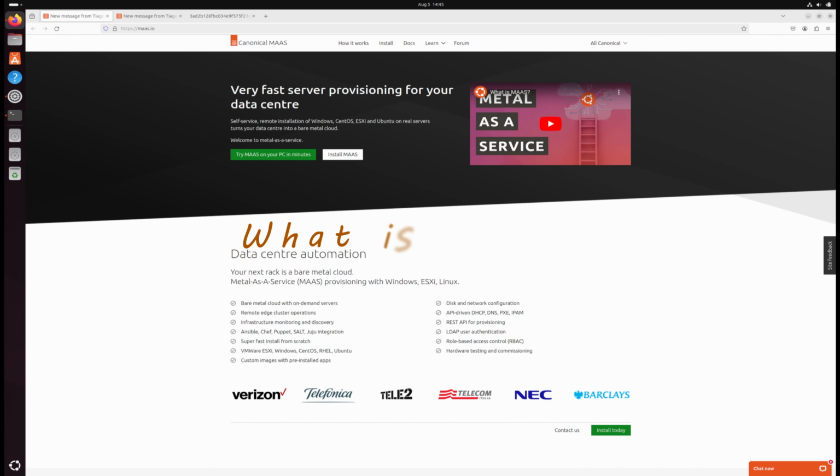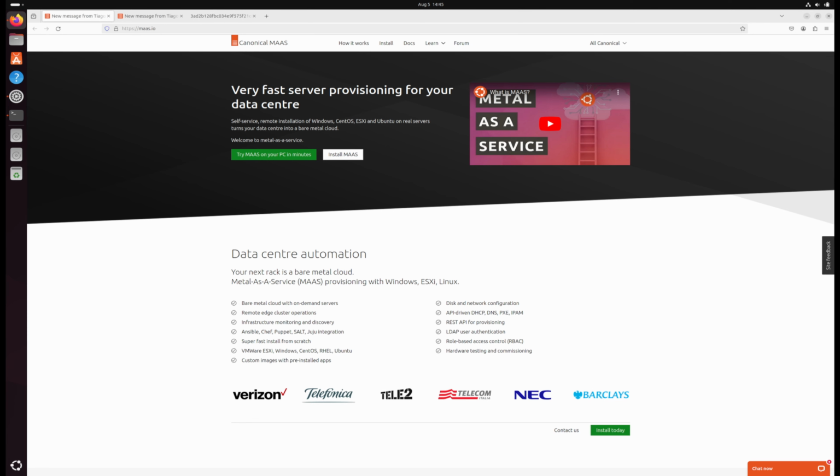What exactly is MAAS? MAAS stands for Metal as a Service, which is an open source program developed by Canonical, the same makers of Ubuntu. It lets you manage your physical servers as if they were virtual machines.